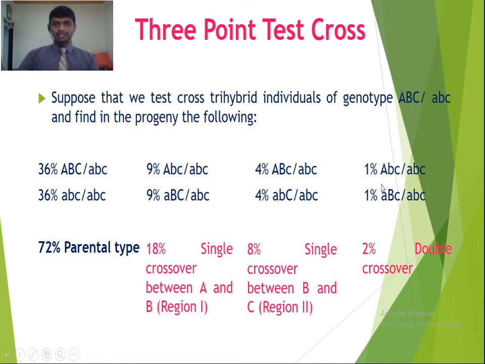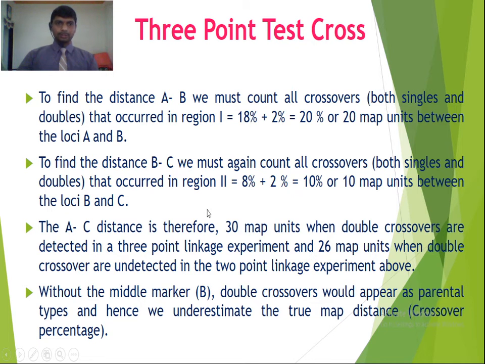Now the third case, 1% capital A B small c, 1% capital A small b small c, 1% small a capital B small c. So this is the 2% double crossover products. Okay, so this is the data that has been obtained after the 3-point test cross. Now to find out the distance between A and B, we must count all crossovers, both single and double, that occur in region 1.